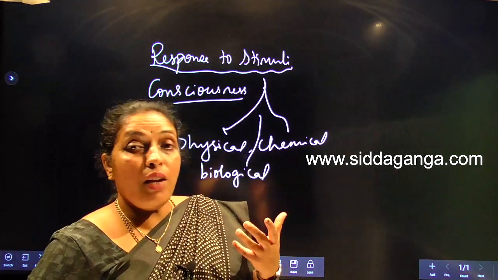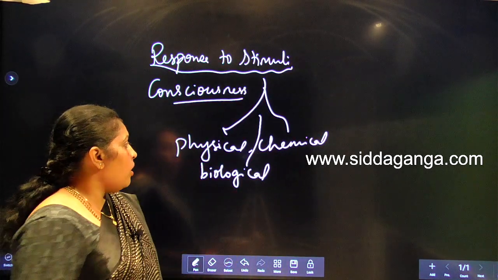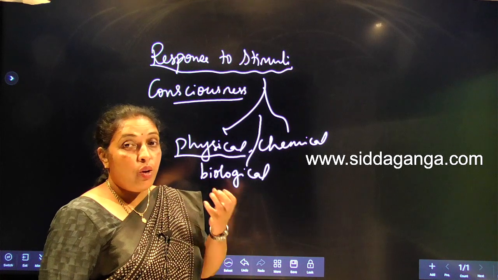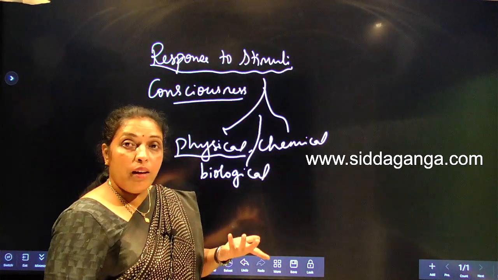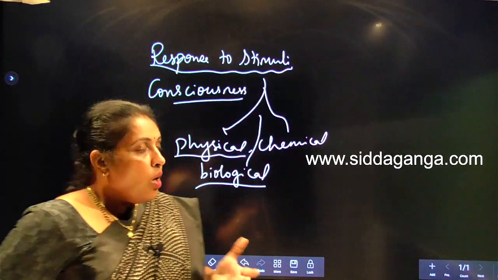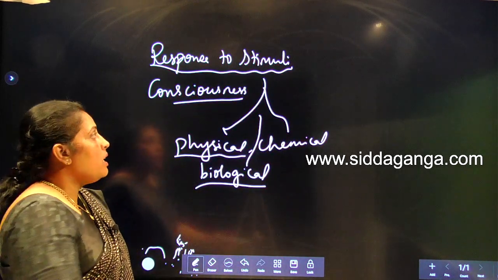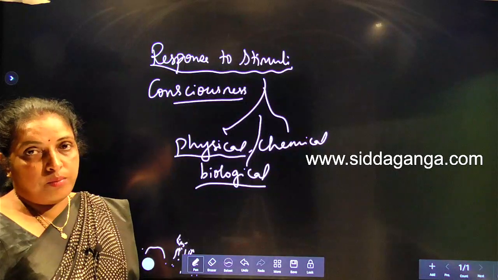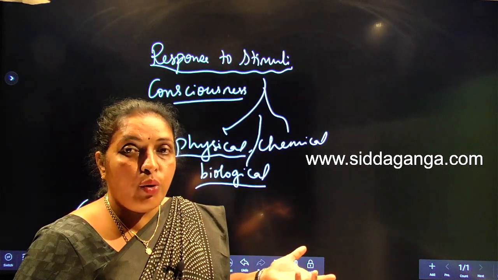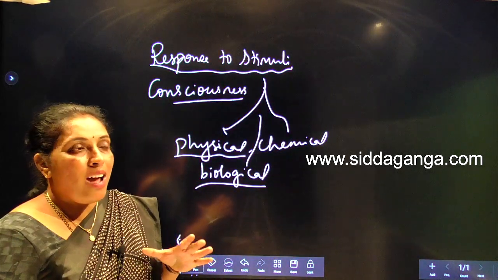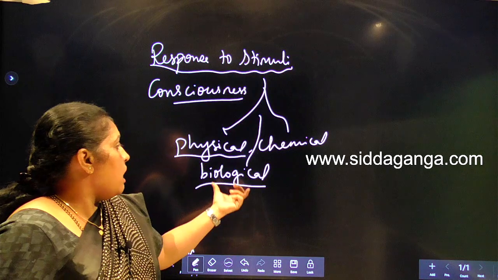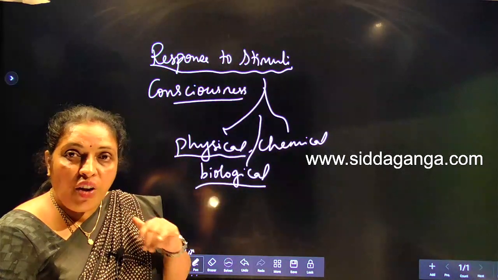That is nothing but a response to light, and the sunflower also responds to light. So all of these come under physical response. Organisms also respond to chemicals, like enjoying food, which is a chemical response. Biological, we interact with other living organisms also. This response to stimuli is seen only in living organisms. But how an organism responds to its environment differs from one individual to another. It is very difficult to say how an organism is going to respond to a physical, chemical, or biological stimulus. It is not the same in every individual.